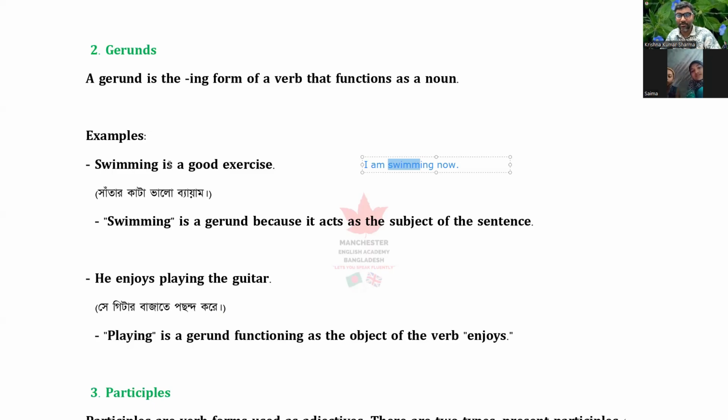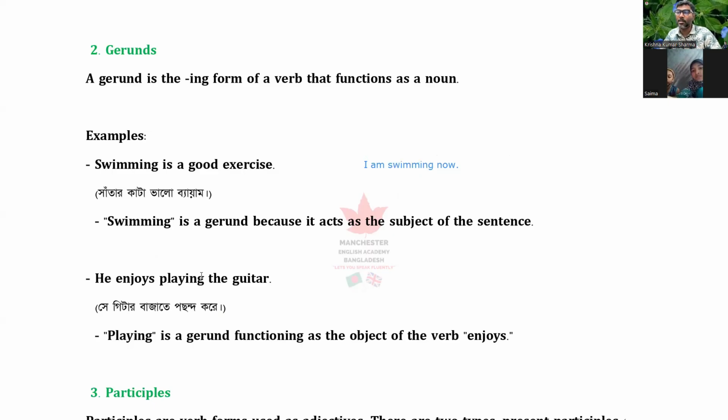Can you understand now? So, yes. When you see this ing form as a verb, it is not a gerund. But when you see the ing form of a verb that does not work like a verb but works like a noun, it is a gerund. It sits in front of the verb, or after the verb.